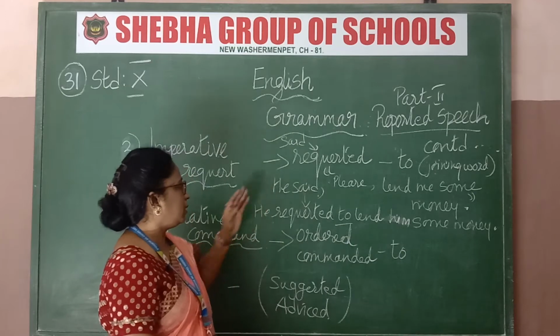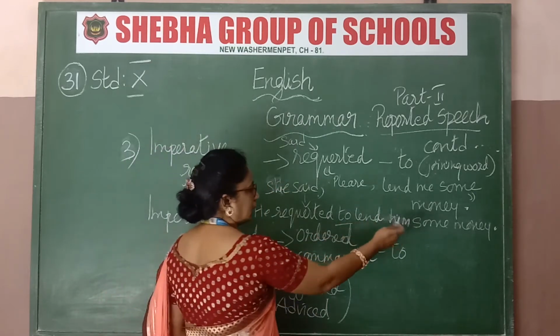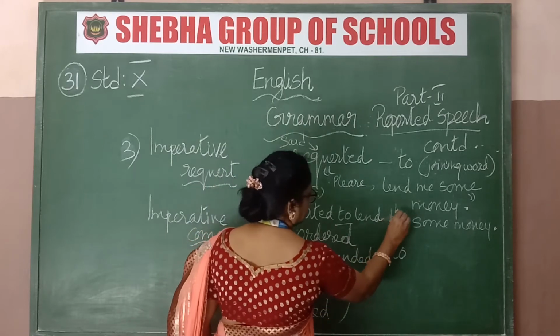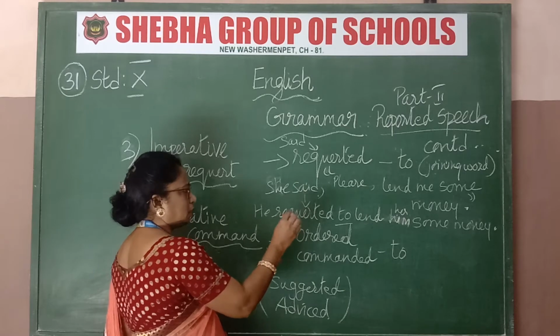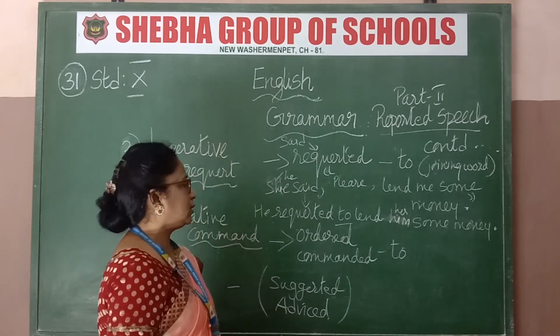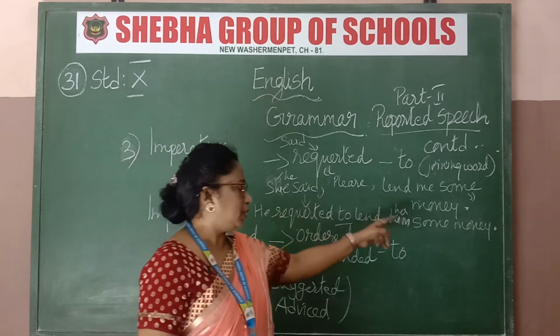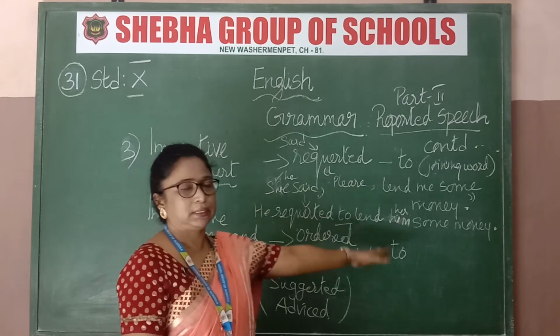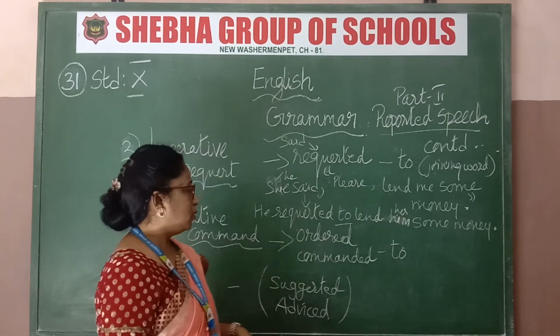If, for example, I am writing she said, then what will happen? It will become to lend her some money. Got that now? It depends upon what is given, he or she. If they is given, meaning they said, what will happen? They will become them there. We will become us. All that is going to change, you must know very well. Okay, now that is over.